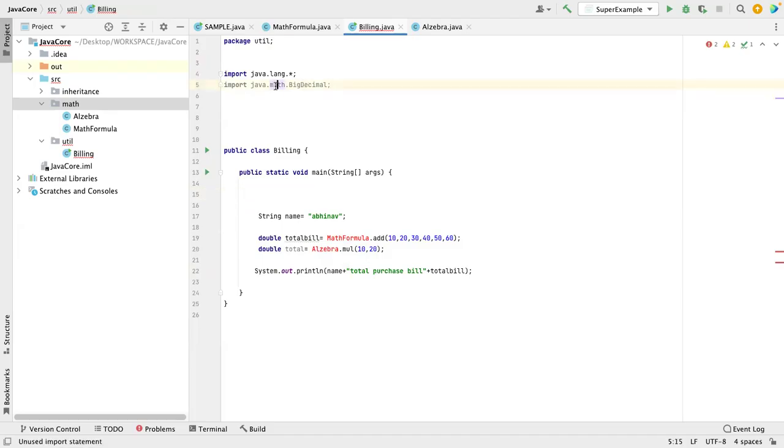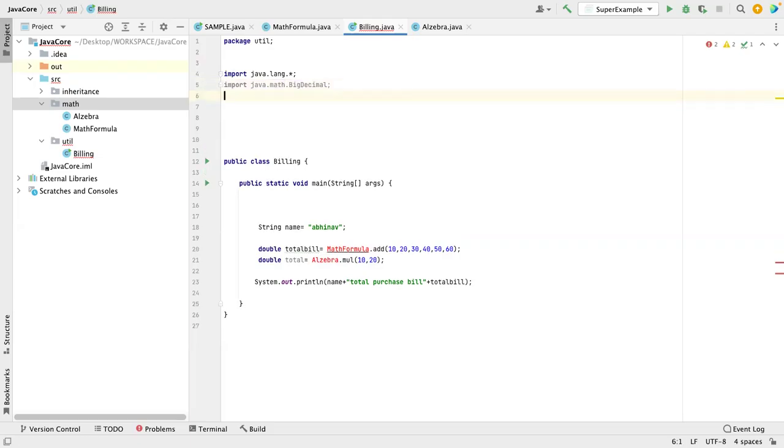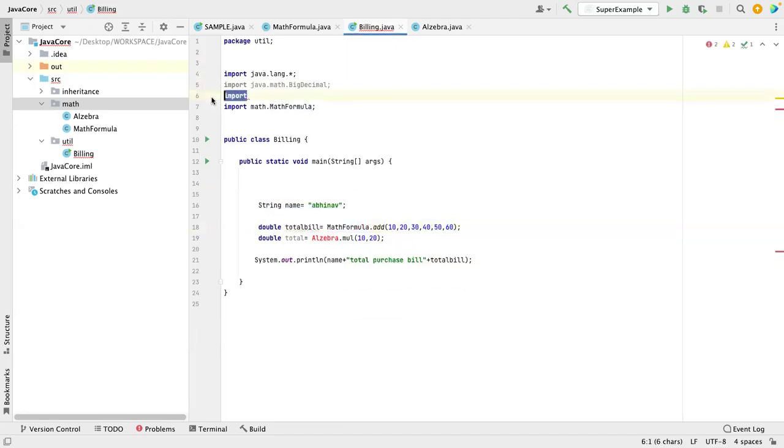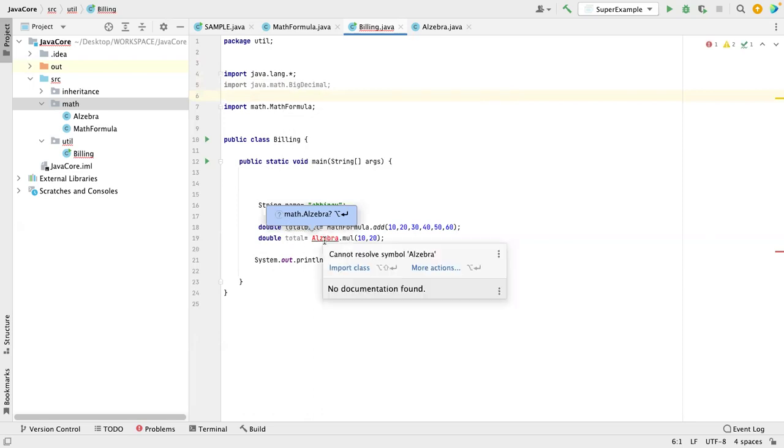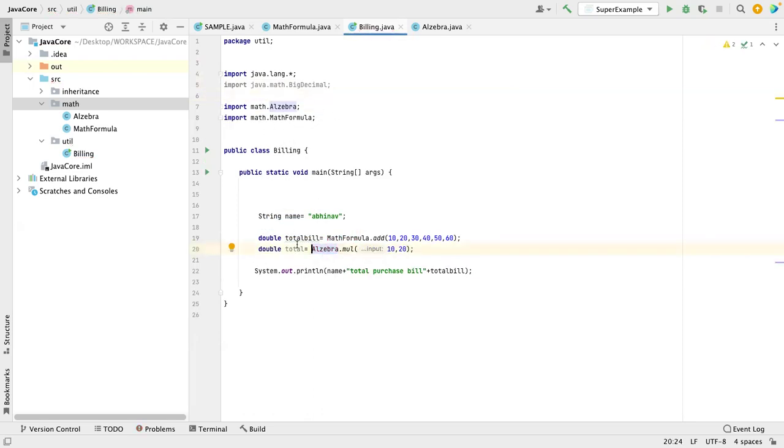See, this math package is different. I will show you. Let me import that one. So here, I have imported math.formula. I'm using it, and I import both of these. I'm using them, and that is the reason. See the color. Whatever you import and use has a color like that. But if you import something you do not use, it will be faded out, gray. You see here, now it's grayed out.